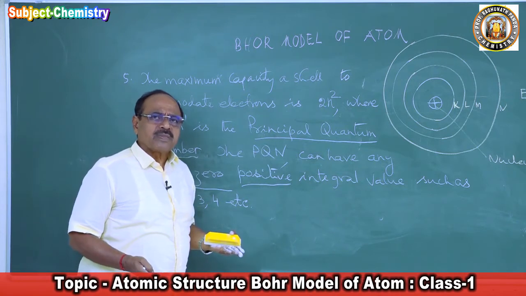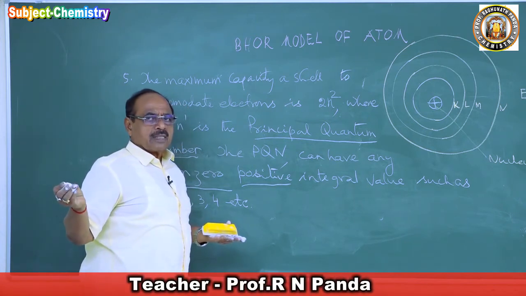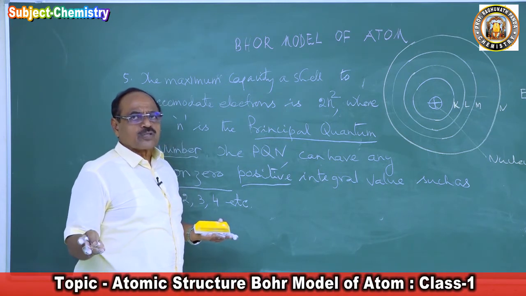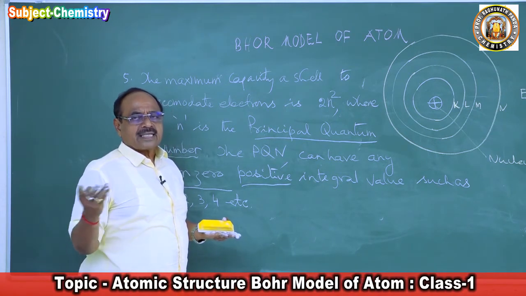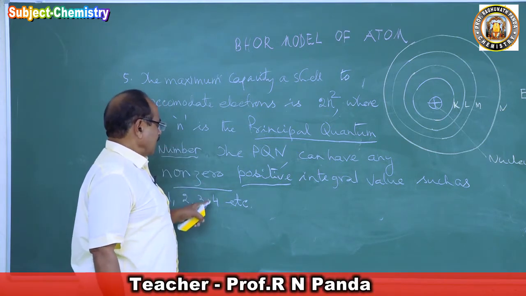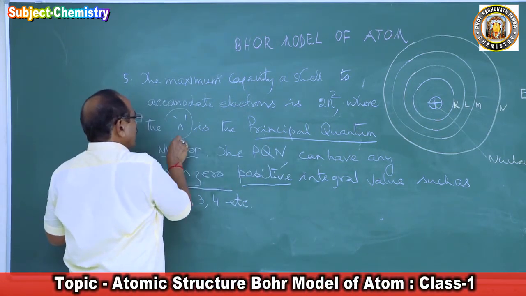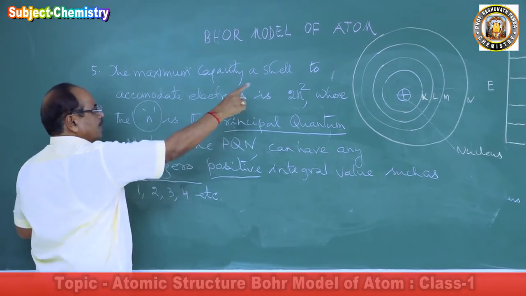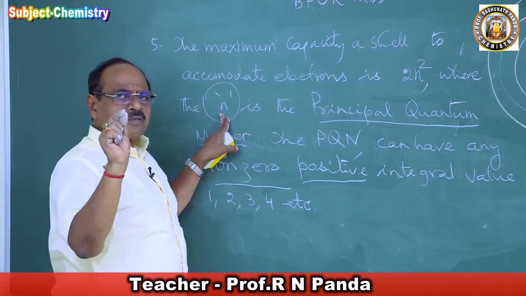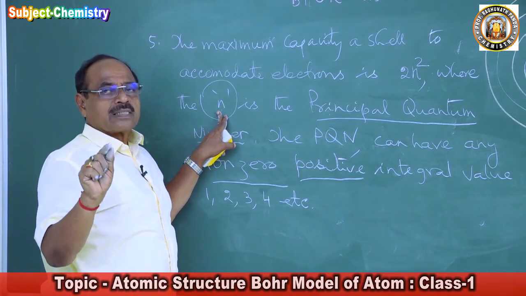What do you mean by the word principal? The principal of a college. The command comes from the principal. The rules and regulations are imposed by the principal. The order is issued by the principal. Whatever he says is correct, or everything is derived from him. So here also this number n is the principal quantum number. From this n, everything can be explained. So very nicely he has chosen the words. That is the reason he called n a principal quantum number.